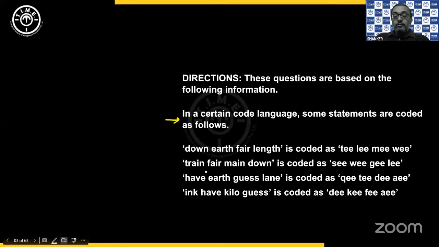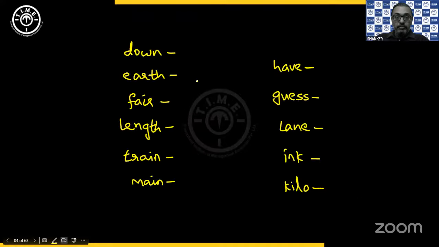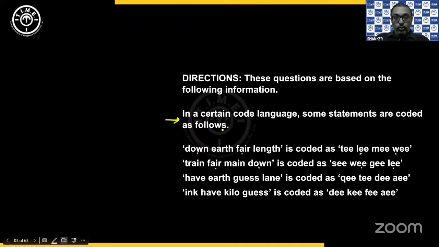Now let us look into repeated words. We have down repeated in the first 2 sentences, and also the word fair repeated in the first 2 sentences. We don't have them anywhere else. That means the 2 codes will be repeated in the first 2. That is LEE is repeated and WEE is repeated. So LEE, WEE for down and fair.